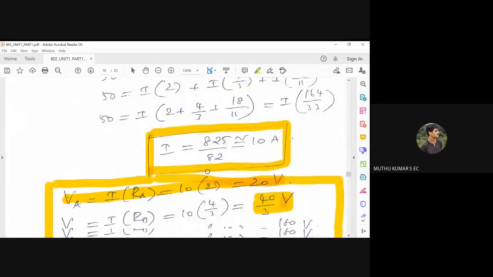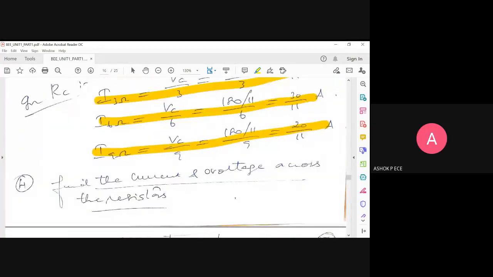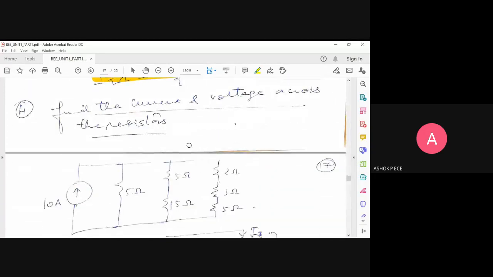Anybody still having queries in this problem? See, these are very basic problems, and if you're able to understand how to apply KVL and KCL, then going forward, even the biggest or toughest problems will seem simple to you. I can assure you that. Okay, we'll see the next one.